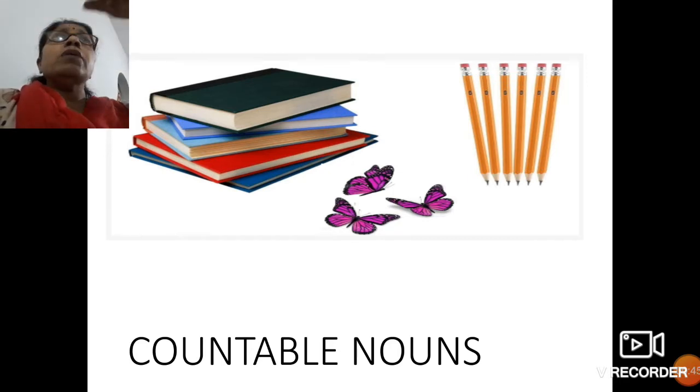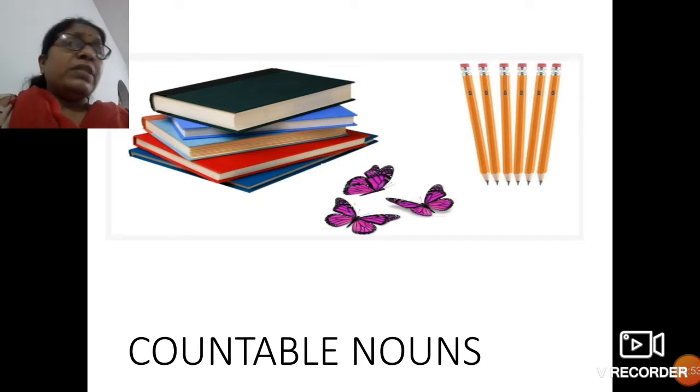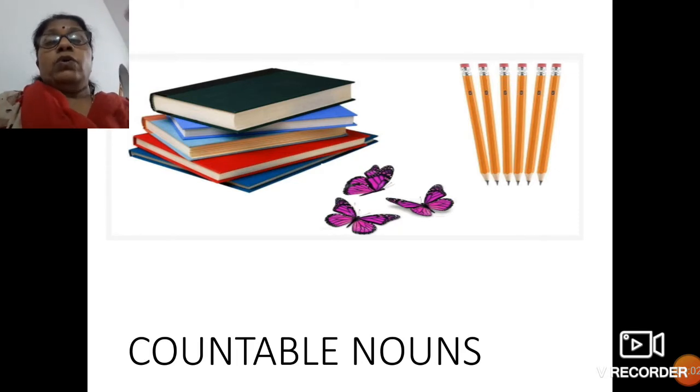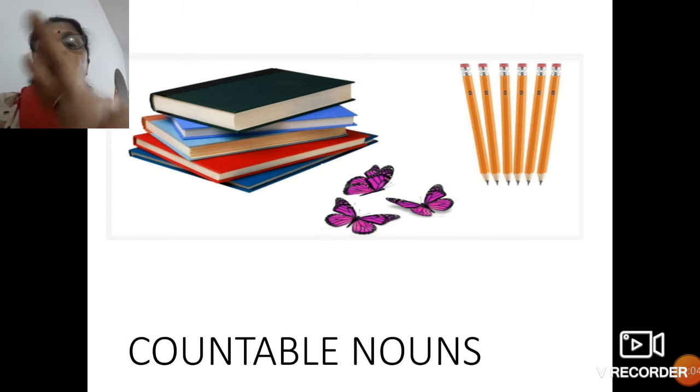Sometimes it's so easy to count things. For example, if somebody tells you, count the chairs, you can count. Count the pencils in your compass, you can count. But when somebody tells you, count your hair, is it possible? No. That is why there are two types of nouns: one is countable and one is uncountable.